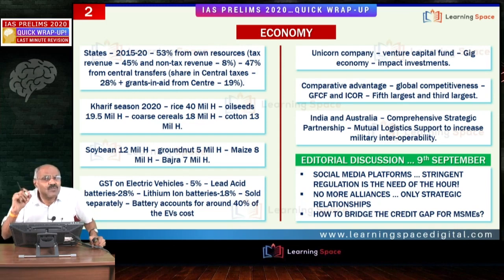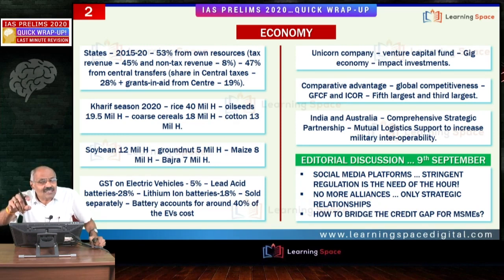Second important aspect I would like to tell you, in the first 2 years, 2017-18, 18-19, GST cess collected is higher than compensation paid to the states. In 2019-20, it became reverse. These things are very important as far as GST is concerned, right?